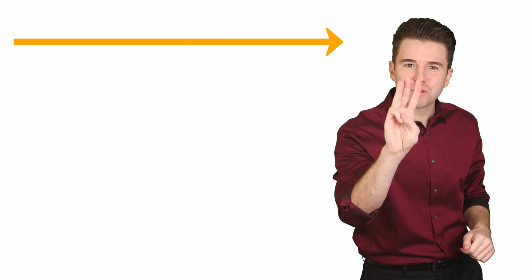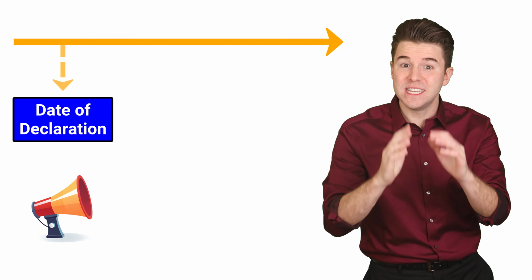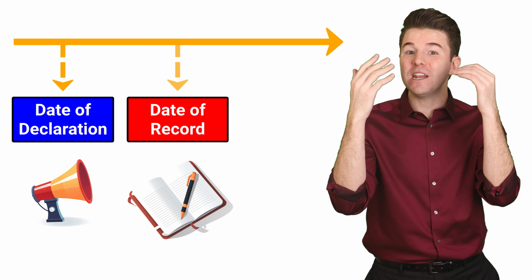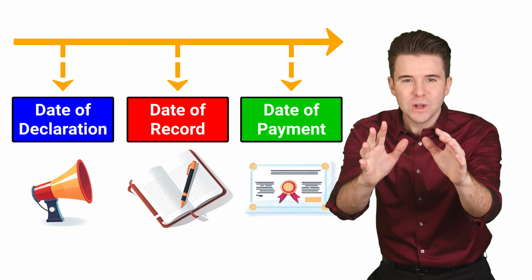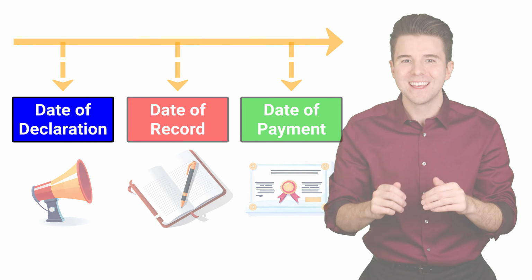Let's do an example to show how to account for small stock dividends. So, similar to cash dividends, we focus in on 3 dates: the date of declaration, the date of record, and the date of payment. And we start with the date of declaration.